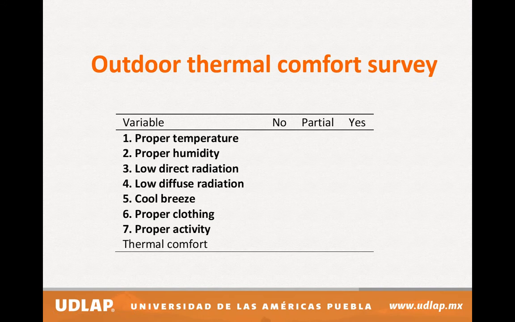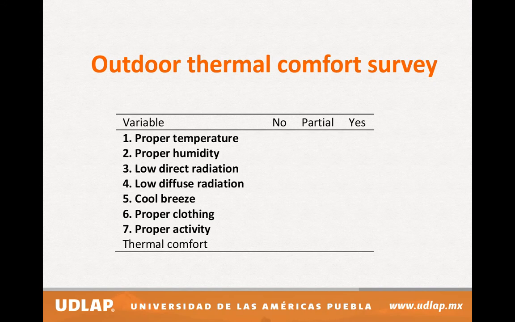We developed a survey aimed at architectural students, the bachelor's degree, at the Universidad de las Américas Puebla here in Mexico. Puebla city is located 100 kilometers from Mexico City. It has a climate condition of Cwb according to the Köppen classification. This is a dry-winter subtropical highland variety. The urban heat island is really present in this kind of climate conditions.